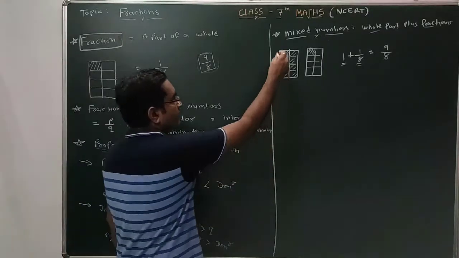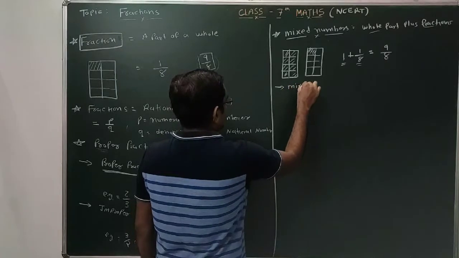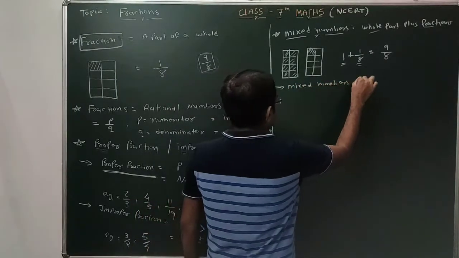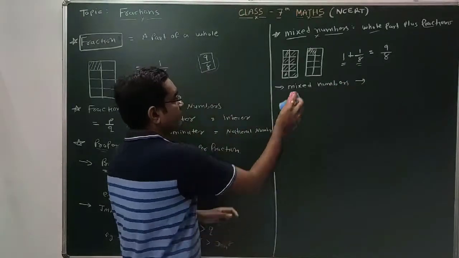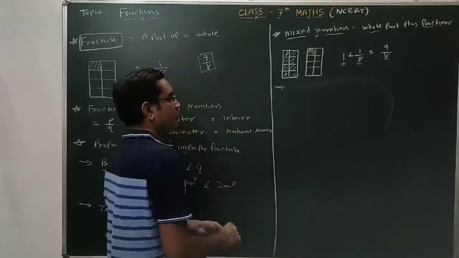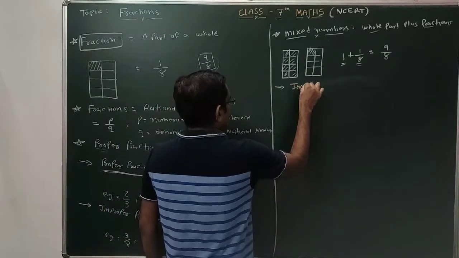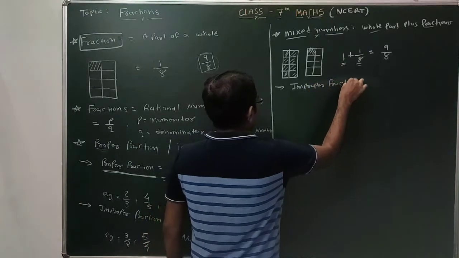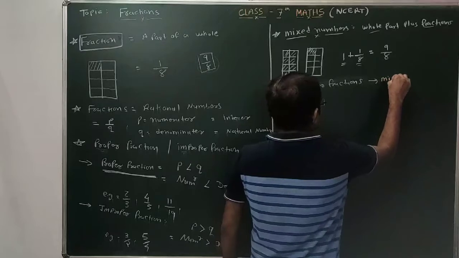Clear? So whenever we are getting some improper fractions, we have to convert those improper fractions into mixed numbers.